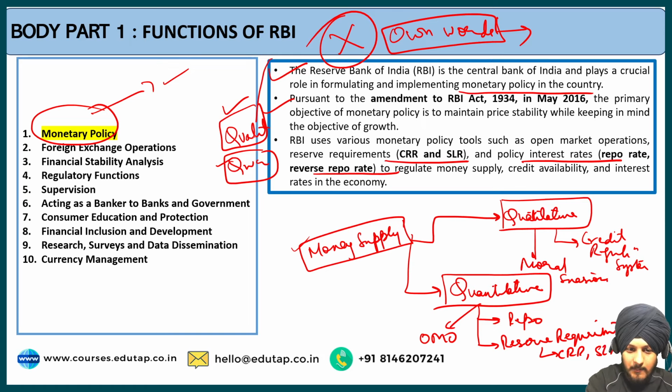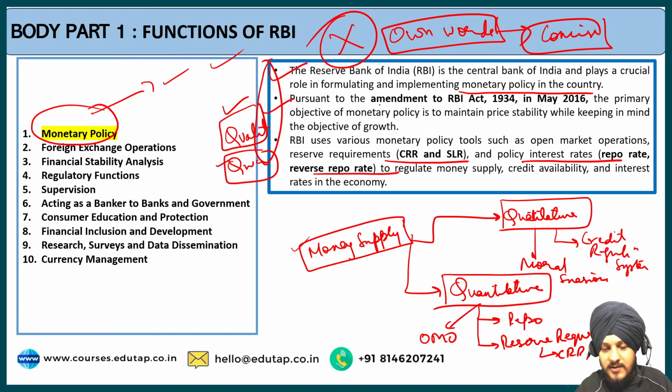Now, my point is a bit lengthy because I have written it in a bit explanatory manner, but you do not have to copy paste these lines. Otherwise, you will naturally cross the word limit. The word limit that I have given for the answer is 400 words. So, you have to optimize according to the word limit and write your answer in a concise manner. I hope this is clear.